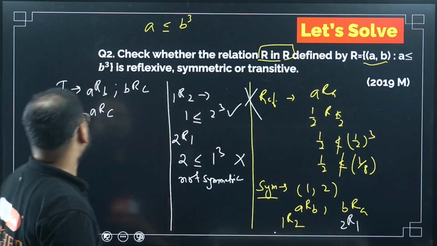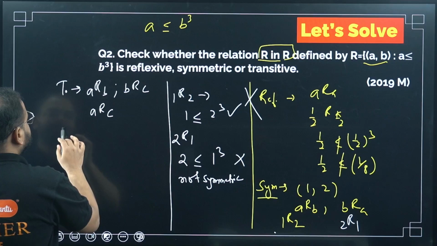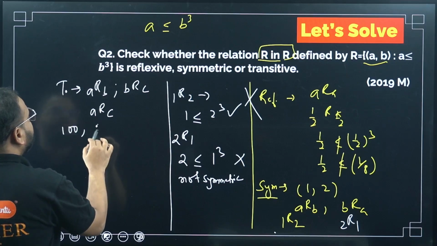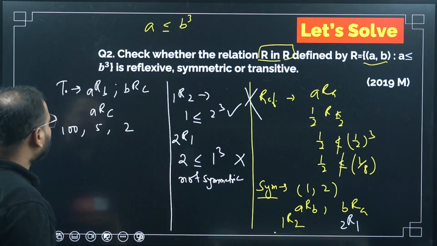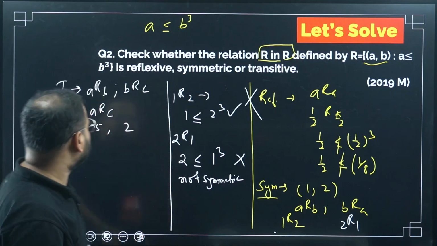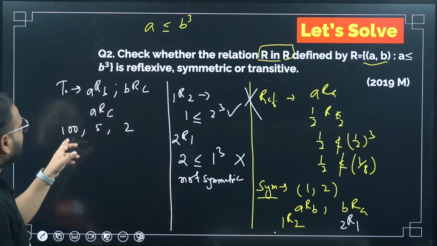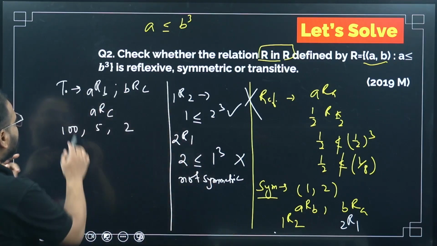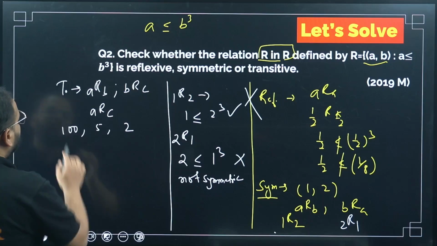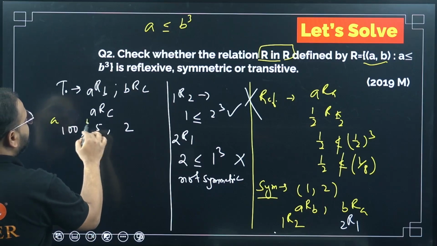Okay. Take the numbers 100, 5 and 2. Can I take 100, 5, 2? Please check if it's possible. If you have another example, you can try that also, but I think 100, 5, 2 should work. So this is my A value, this is my B value, this is my C value.